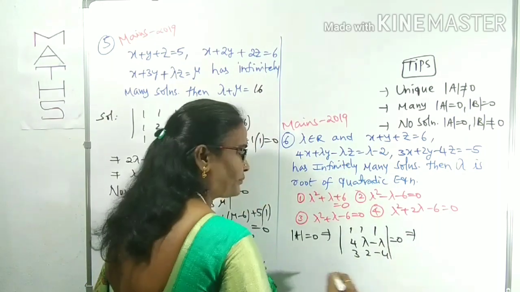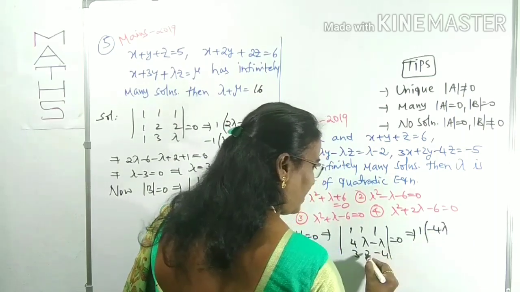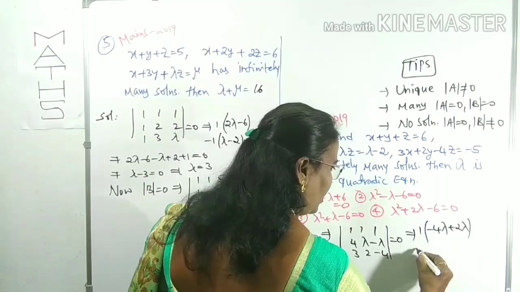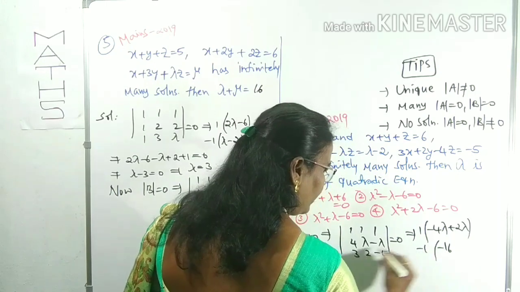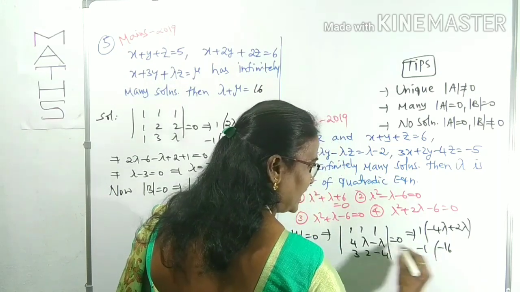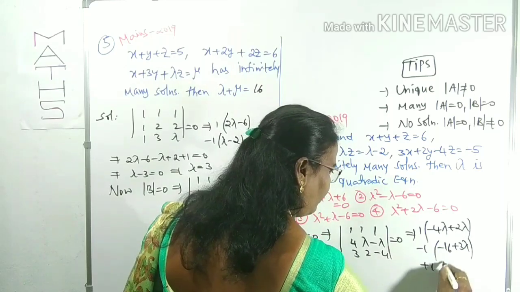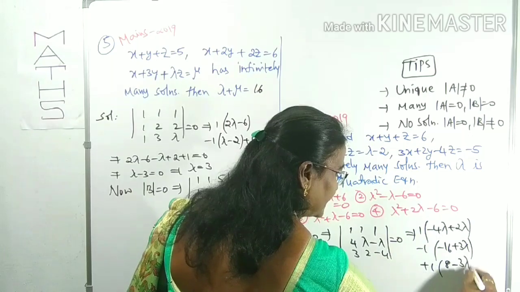By this one, 1 into minus 4 lambda minus of minus plus 2 lambda, with minus 1 of 4 into minus 4 minus 16, with 3 into minus lambda minus 3 lambda minus or minus plus 3 lambda as well as plus 1 of 8 minus 3 lambda is equal to 0.